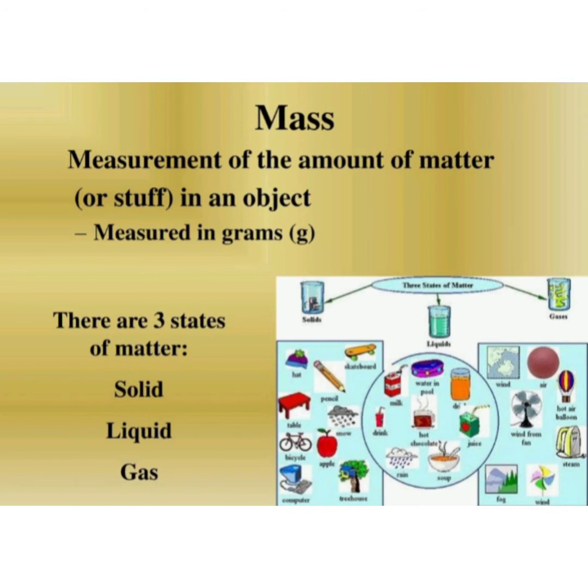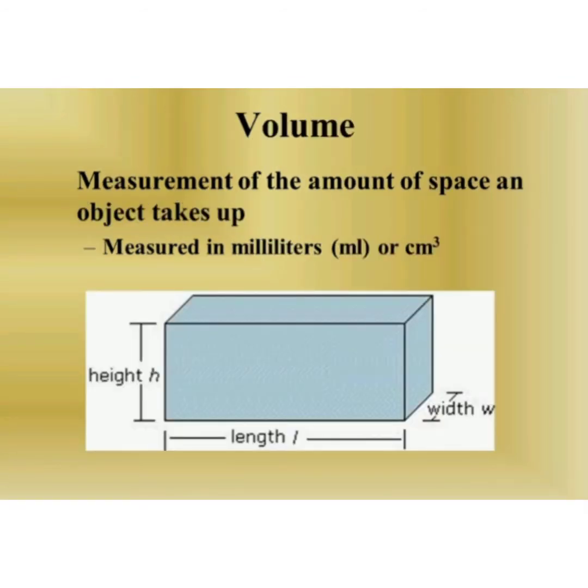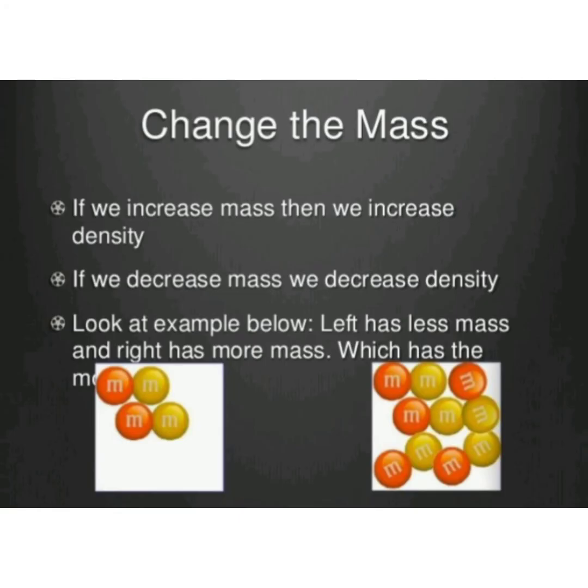Mass measures the amount of matter in a substance or an object. Volume measures the amount of space that a substance or an object takes up. We can say that the volume of the object is directly proportional to its mass.